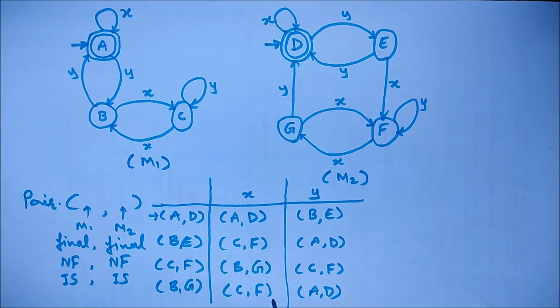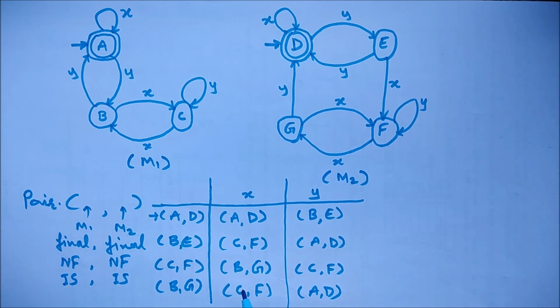If you see here, in all the received pairs, there is no pair on which we have not worked. We have already finished AD, BE, CF and BG.